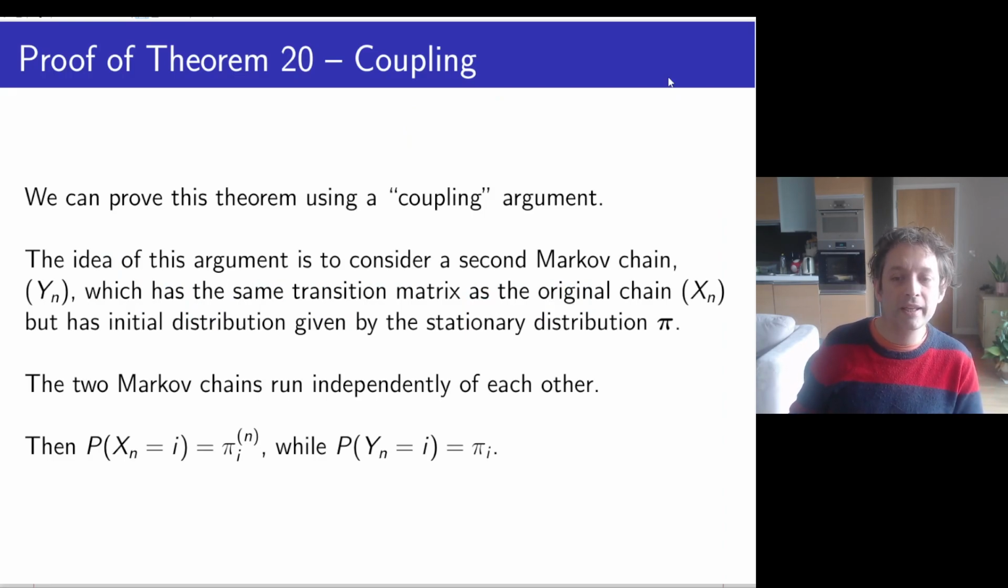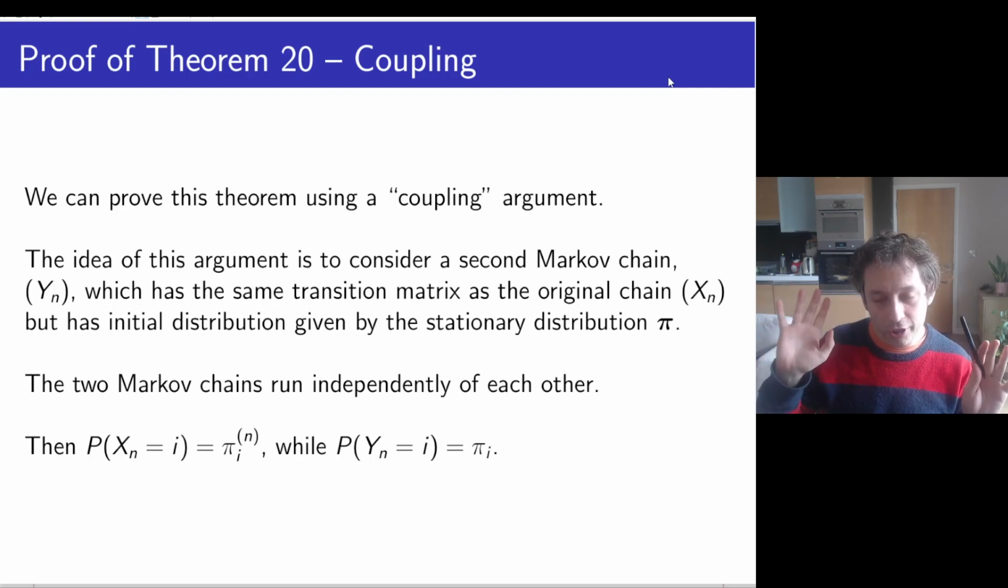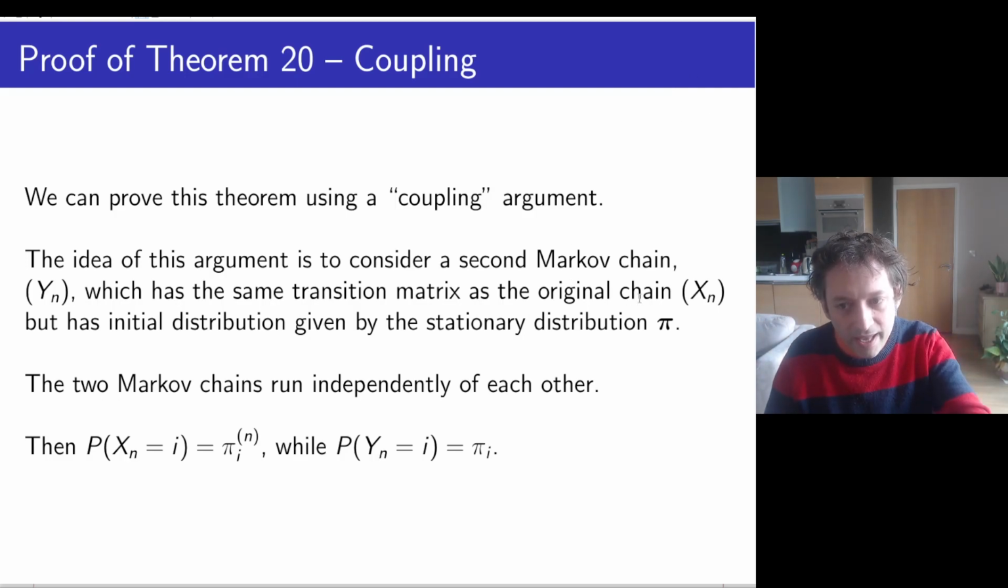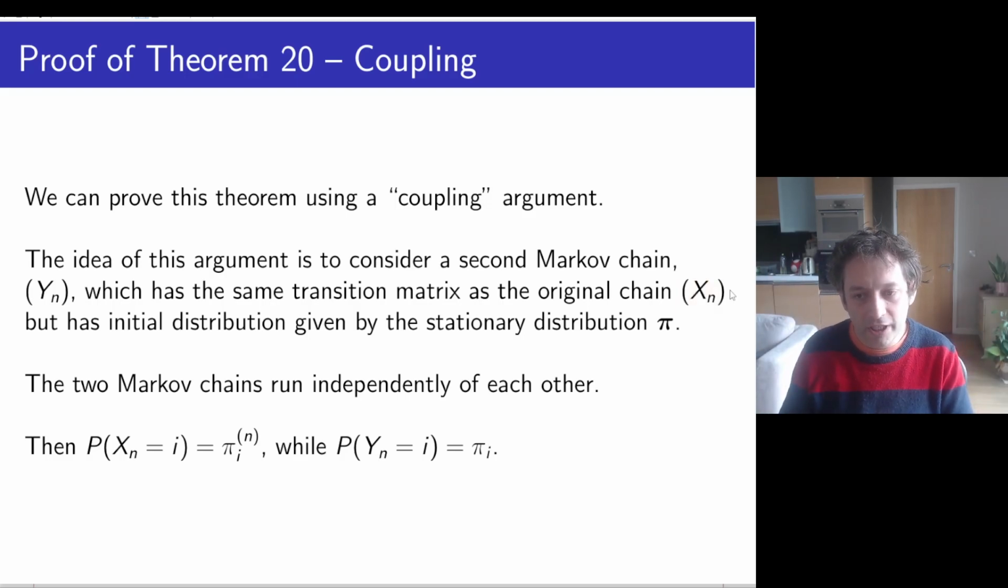So what is coupling? I'm going to take two versions of my Markov chain. I have my Xn. Xn is the Markov chain. It starts with any probability distribution pi 0. I don't really care. And then I'm going to take a Yn. And Yn is a Markov chain with the same transition matrix P, but I'm going to give it initial distribution my invariant stationary distribution pi. And I run both of them independently.